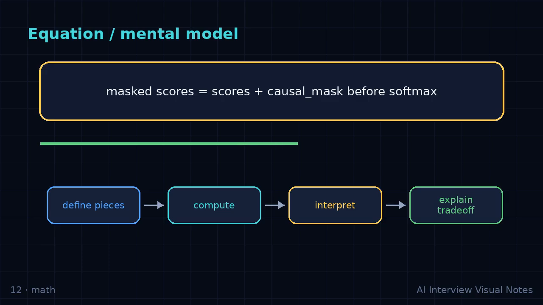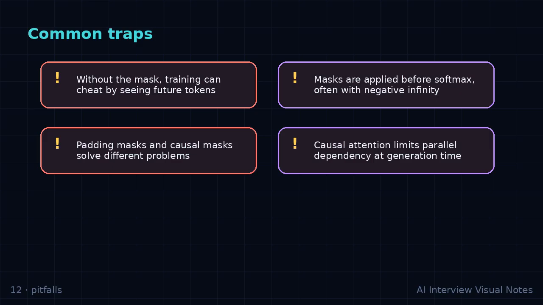A strong final answer for causal masking should have 4 beats. First, give the intuition. Second, name the components. Third, describe the formula or data flow. Fourth, mention the trade-off. If you can add one example, you will usually sound much more practical than someone who only gives a textbook definition.